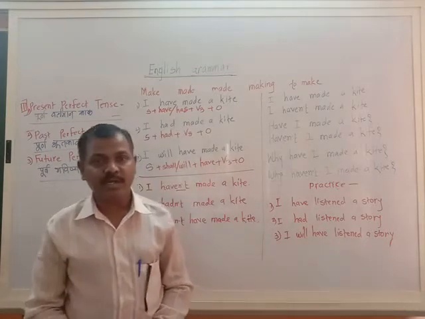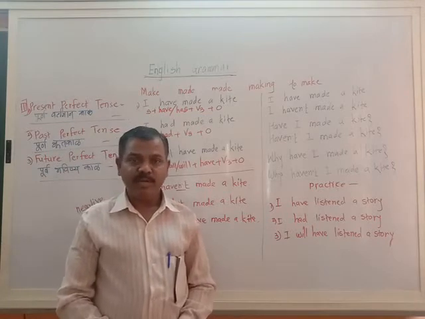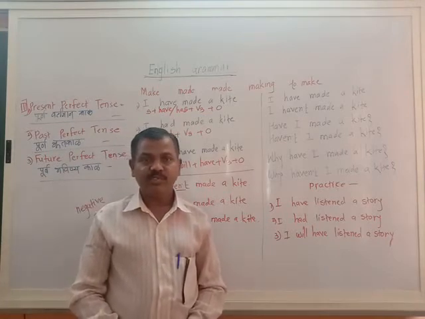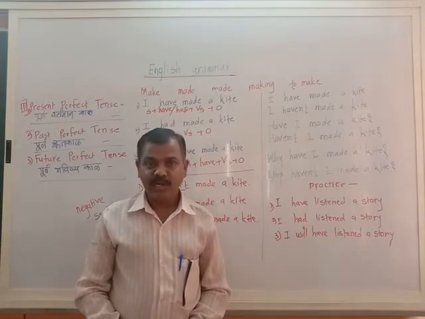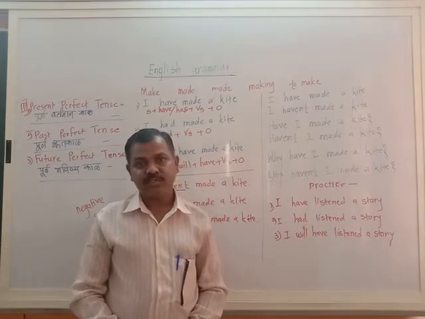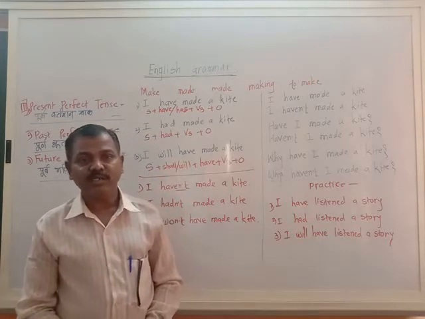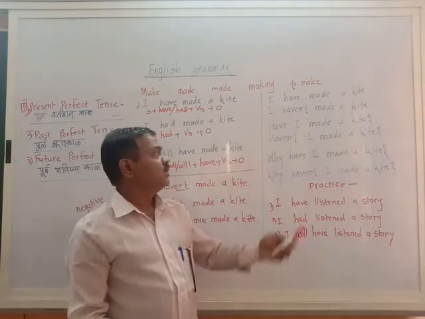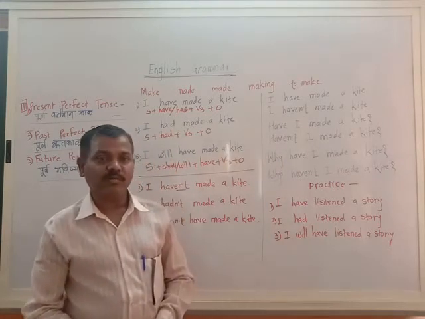I have made a kite. I haven't made a kite. Have I made a kite? See the change in the tone. When I say I have made, I haven't made. Have I made a kite? Haven't I made a kite? These are the two sentences, that is positive and negative verbal questions.